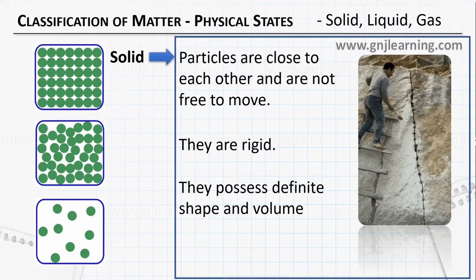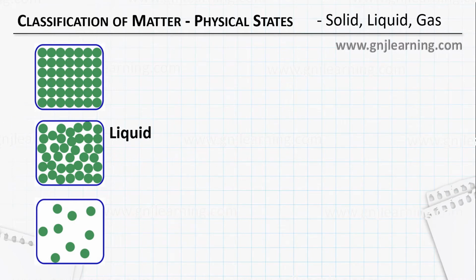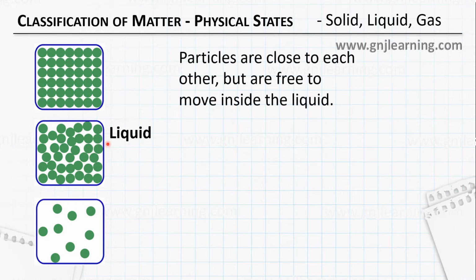In the case of liquids, we have the particles close to each other, but they are free to move inside the liquid. Since they can move, liquids can flow. We have seen that almost all types of liquids are able to flow. Anything that can flow is commonly termed a fluid. So solids are rigid because of their restricted movement, whereas liquids are able to flow, hence they are called fluids.